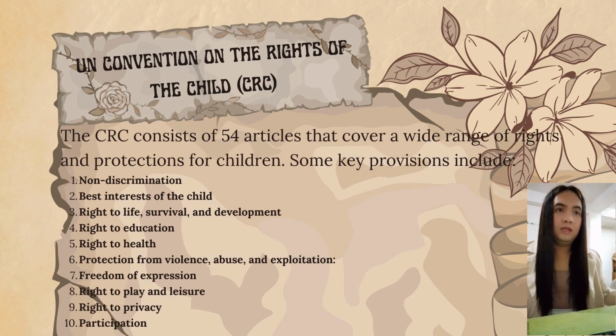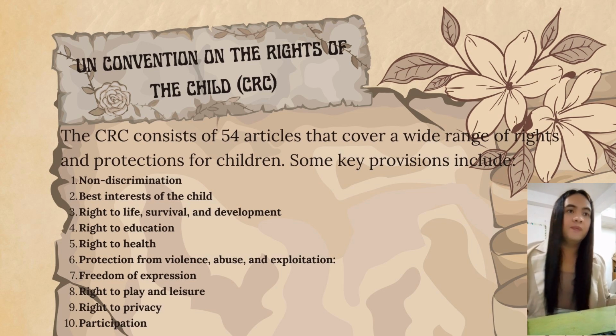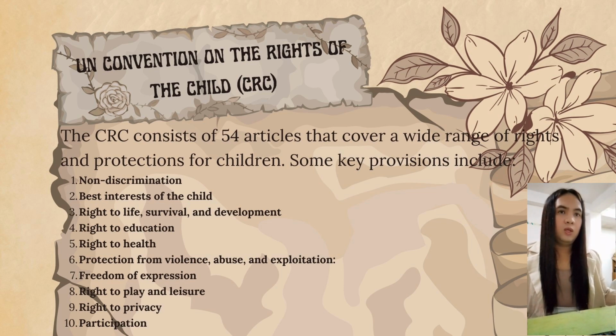The CRC consists of 54 articles that cover a wide range of rights and protections for children. Some key provisions include: the first one is non-discrimination, second is the best interest of the child, right to life, survival and development, right to education, right to health, protection from violence, abuse and exploitation, freedom of expression, right to play and leisure, right to privacy, and lastly, participation.